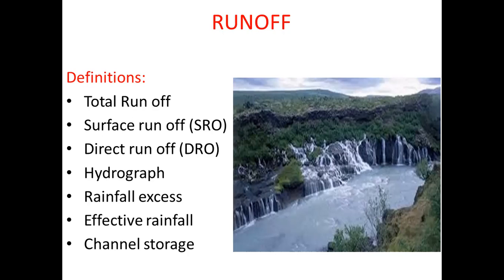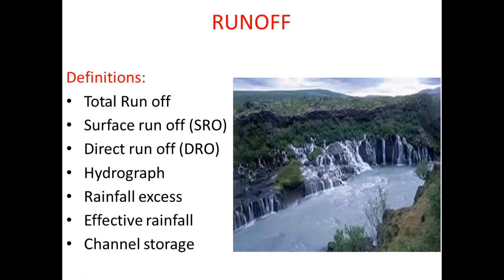Then heavy rainfall excess. This is the portion of rainfall appearing in the stream as runoff. Whenever there's excess rainfall, ultimately it leads to flood. It fills the streams and leads to the flood. That's called rainfall excess.